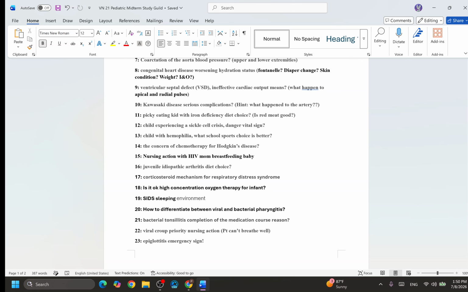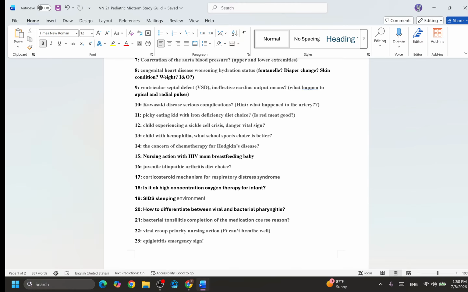Number 13, a child with hemophilia. What school sport choice is better for these kids? Remember, with hemophilia we don't encourage this patient to do impact exercise, bumping each other, because they'll get bruised or bleed very easily. The school is going to assign these kids to an exercise program.